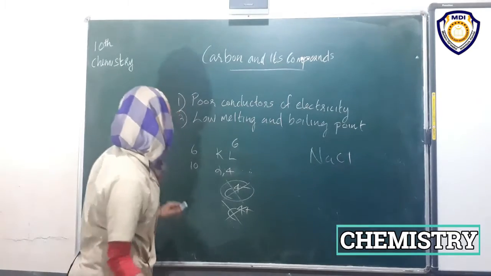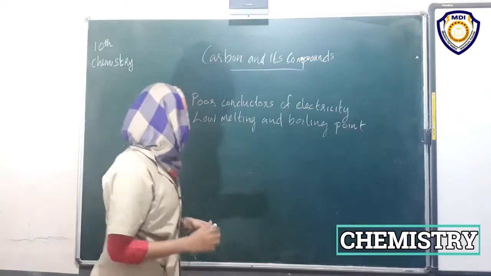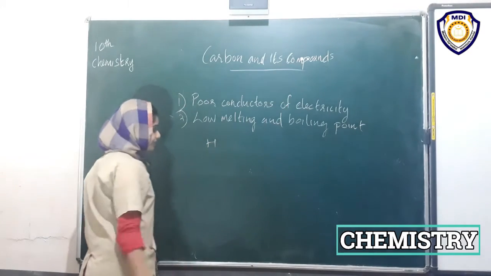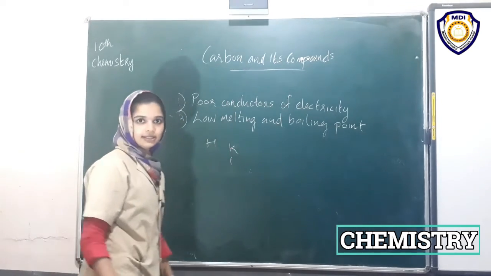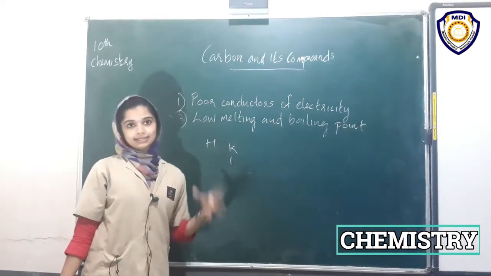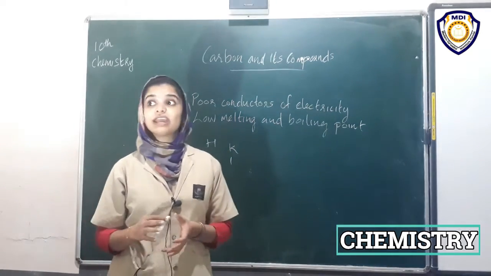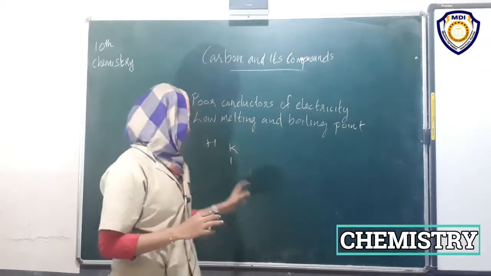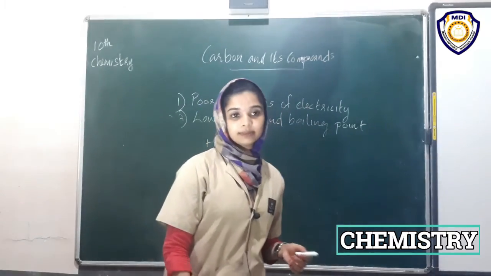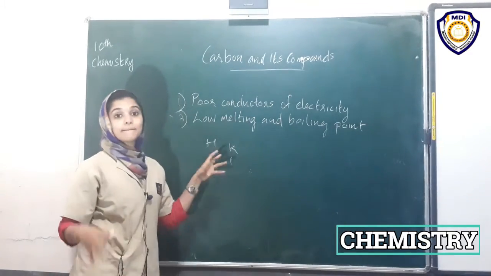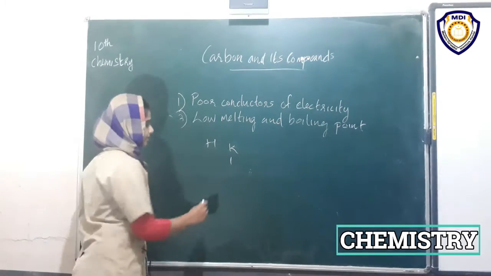For example, hydrogen has 1 electron in its shell, isn't it? So to attain a stable configuration, it needs 1 more electron to attain the configuration of helium, isn't it? Yes, so it needs 1 electron. When it combines with another hydrogen atom, they will share their electrons with each other.